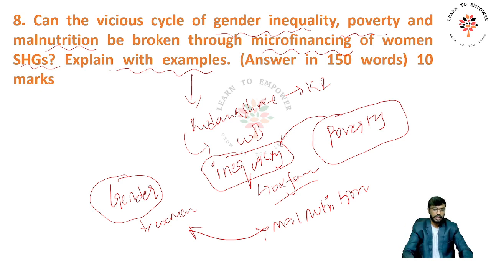Now you can understand this inequality is causing the poverty, this poverty is causing the malnutrition, the malnutrition is causing the gender divide. It can be the other way around also, because the woman is not getting paid equal money for equal work, and there is an inequality, that inequality leading to poverty and poverty leading to malnutrition. So this is a vicious cycle that needs to be tackled from the very starting stage, and that needs to be catered to the overall understanding of the society and especially the Indian society.